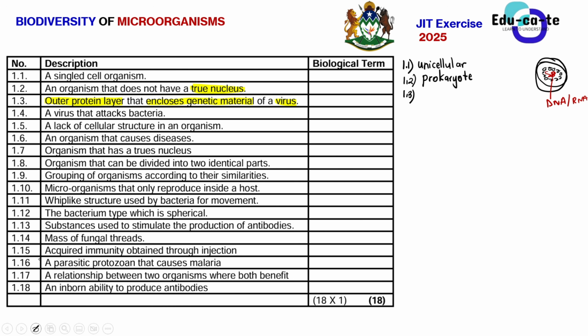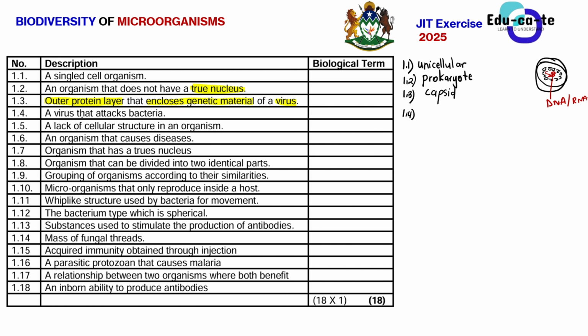So what is the name of this protein coat that is enclosing and protecting the genetic material of a virus? We say that it is known as a capsid. They can say it's a protein layer, they can say it's a protein coat, but it's made up of proteins and it encloses the DNA or the RNA, the genetic material of a virus. That is known as a capsid. So we write that as one single term, and the term is capsid. Then we go to 1.4.